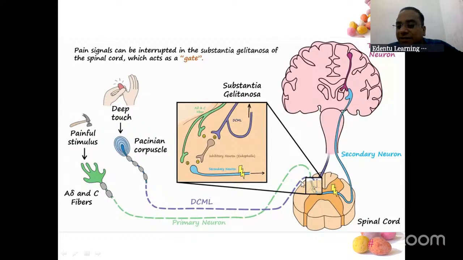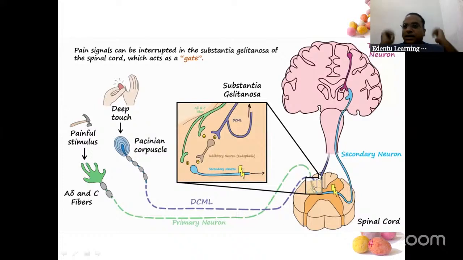This box is the railway station, and the green fibers and the blue one are two different trains. One is A delta and C fibers, presence of injury, small peripheral nerves, and the other is A beta, because of the deep touch and pressure you created by rubbing that area. Because of that, A beta fibers got excited and they both reached here.